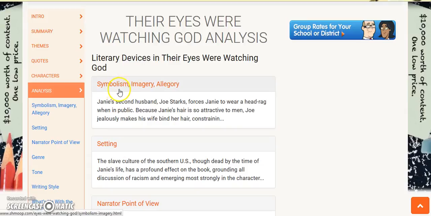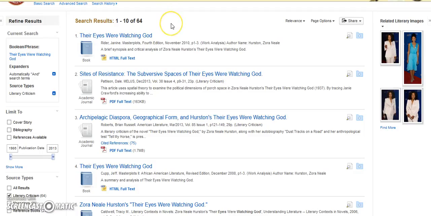Here they can get discussions on the symbolism, imagery, and allegory, settings, narrator, point of view, genre, tone, writing style. So I think it's a really good site just for a great overview and deeper understanding of the work that they need to understand. So, but you know, overall, the database that I prefer is the EBSCO version.